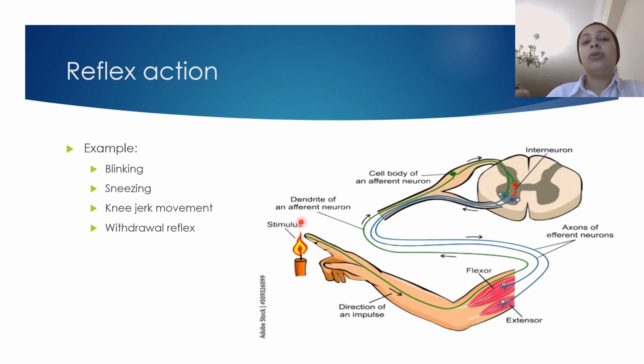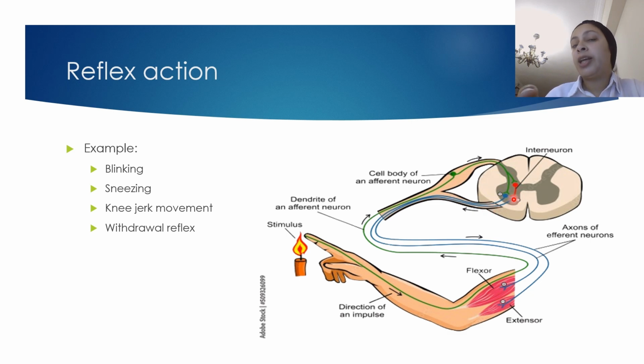Okay, so again, this is our stimulus. Okay, we have here the direction of the impulse. Okay, the receptor detects the stimulus. The electrical impulse move along this green neuron. This is the sensory neuron. You see it along until it reaches to the spinal cord. In the spinal cord here, this information, okay, change into instruction to protect our body, okay. Then it moves through the relay neuron and then to the motor neuron, okay.